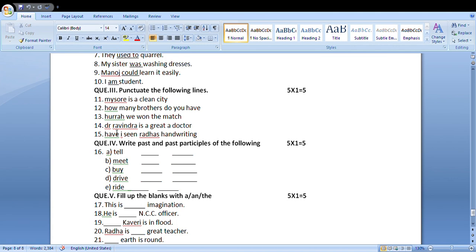As we have done in Mysore. Mysore is a proper noun. Proper noun means a name given to a common noun. City is a common noun. Mysore, Bangalore, proper noun. Doctor is a common noun, but Ravindra is a proper noun, a name given to a common noun.